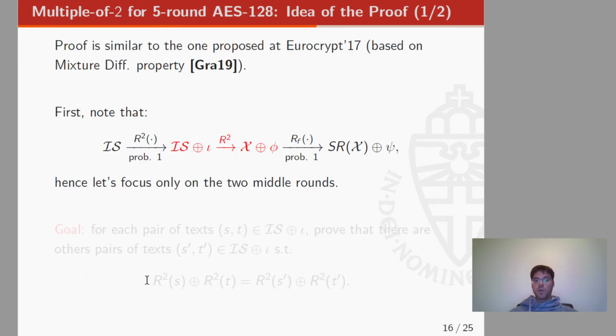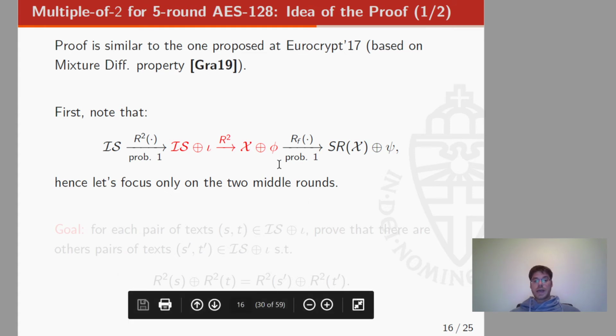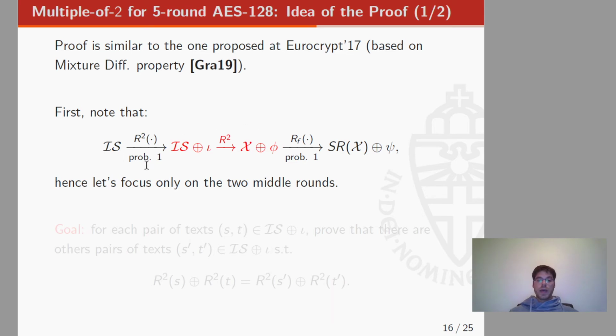Just to give an idea of the proof, as you can expect, it is very similar to the one proposed at Eurocrypt 2017, and it is basically based on the mixed differential property that we proposed in 2019. So the idea is the following. We have 5 rounds of AES. For simplicity, we just omit the final MixColumns operation. We know that if we start with the invariant subspace, and if the key is a weak key, then this subspace is mapped into a coset of the same subspace after 2 rounds with probability 1.